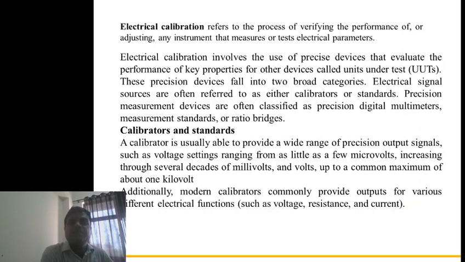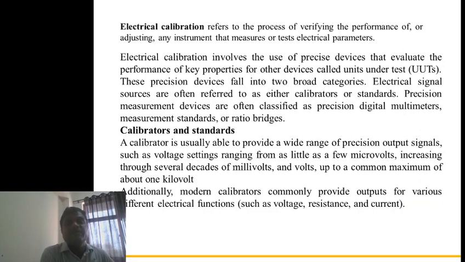Electrical calibration involves the use of devices that evaluate the performance of key properties of other devices, called units under test.